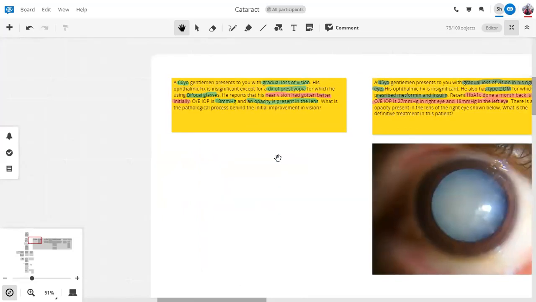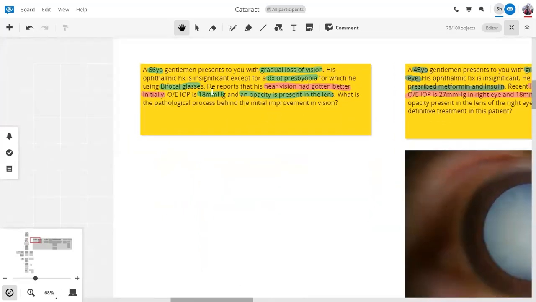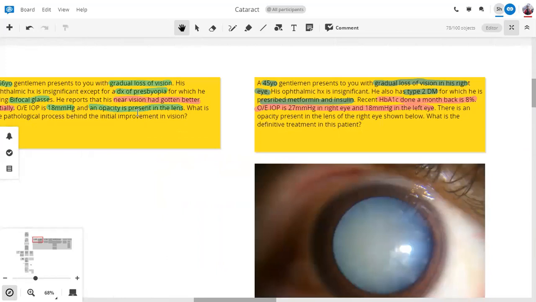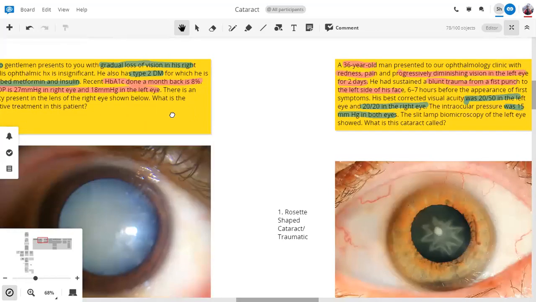So similarly, in our first case, the pathologic process was nuclear sclerosis. What would have been the definitive treatment in this case? Phacoemulsification is the definitive treatment in this case.